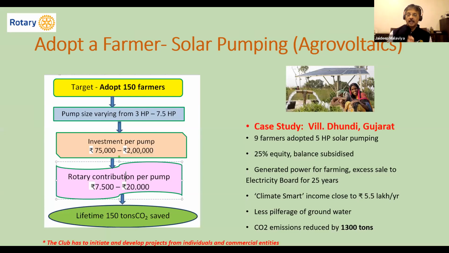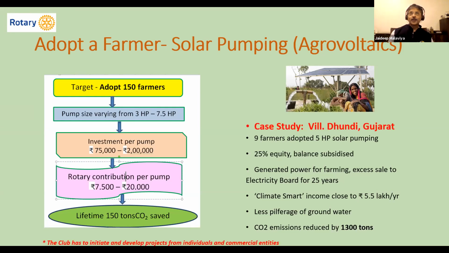Let's see, I'll present a case study. Gujarat has been in the forefront. One village called Dhundi, on a pilot basis, this program was implemented, wherein 9 farmers adopted a 5 horsepower solar pump. It generated power for farming, and the scheme was, whatever electricity you generate, you consume for yourself. Any excess electricity is sold to the electricity board at a fixed rate by the regulator.